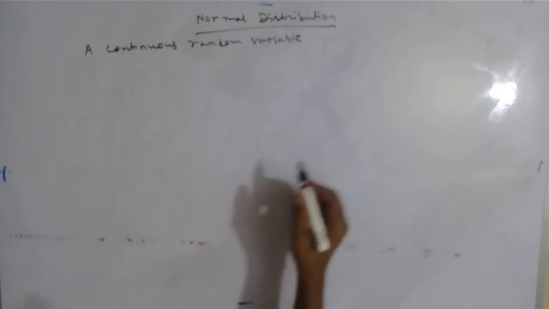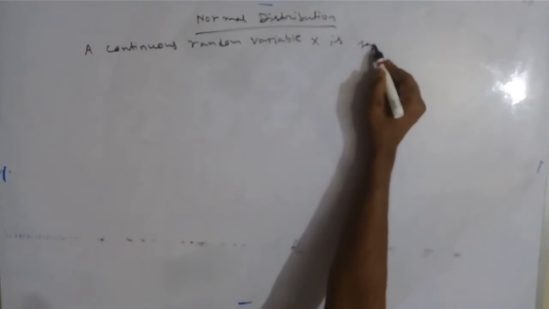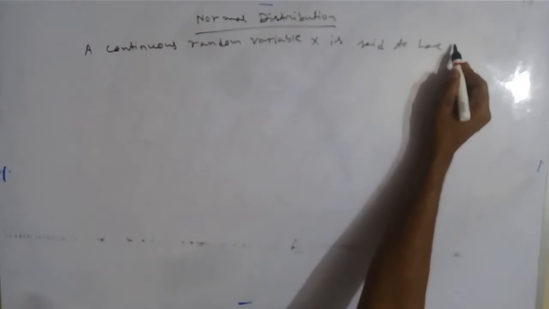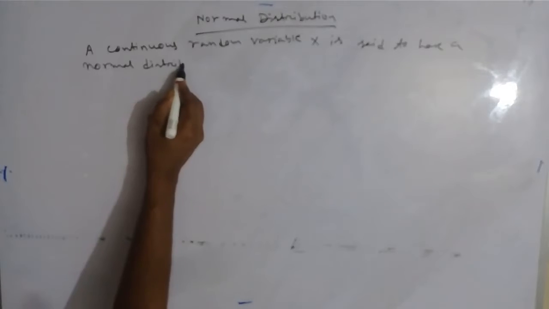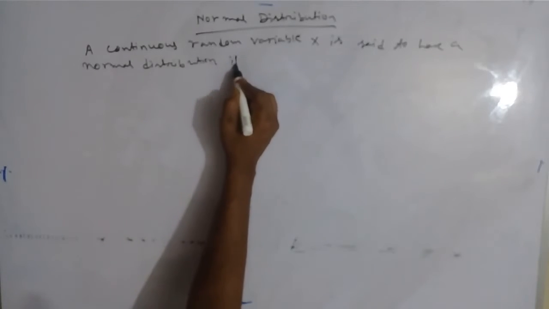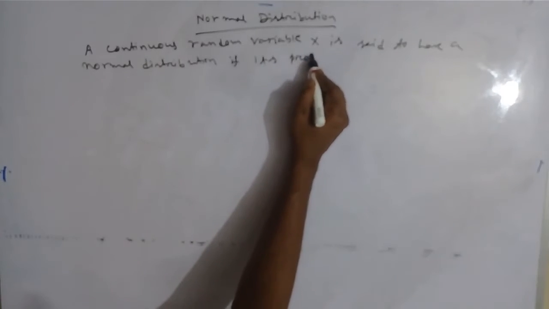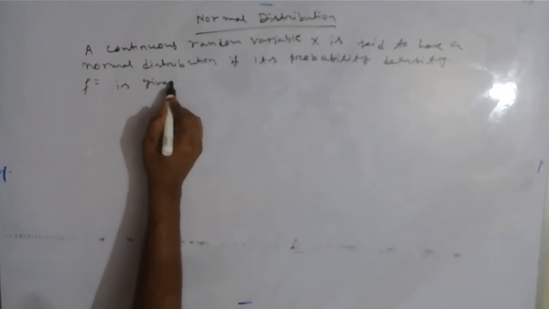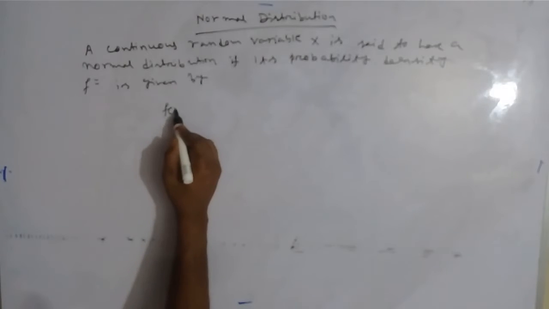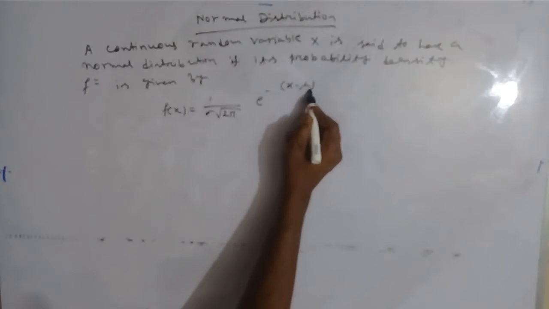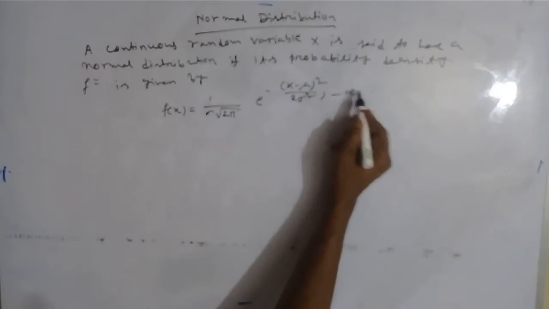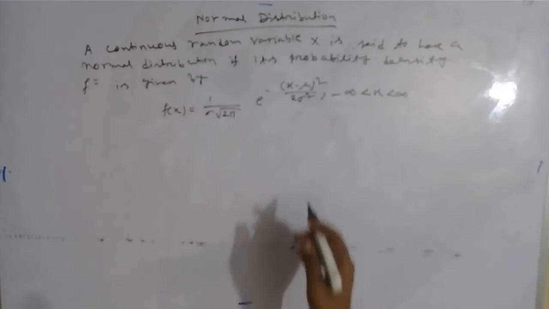random variable x is said to have a normal distribution if its probability density function is given by f(x) equal to 1 by sigma root 2 pi e to the power minus (x minus mu) whole square by 2 sigma square, where x lies between minus infinity and infinity.